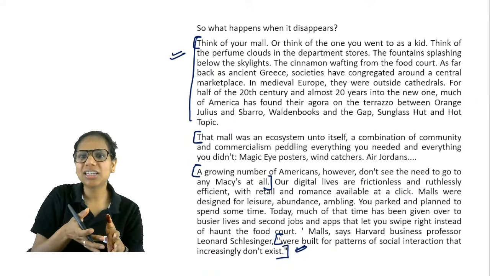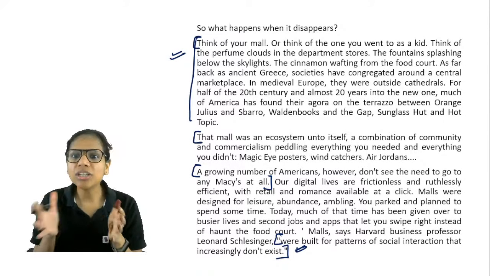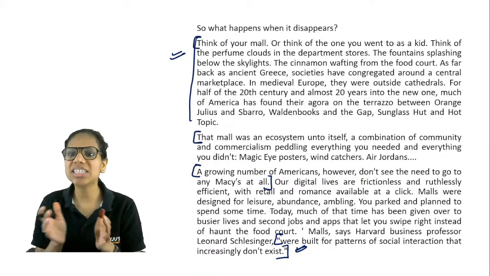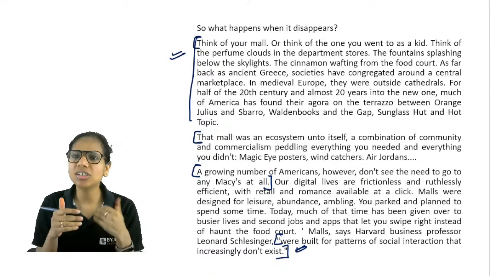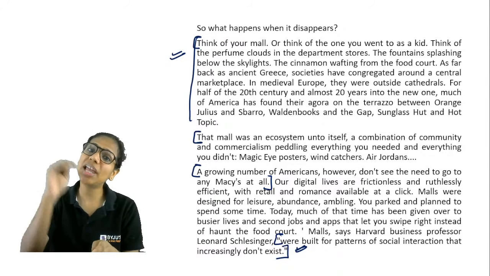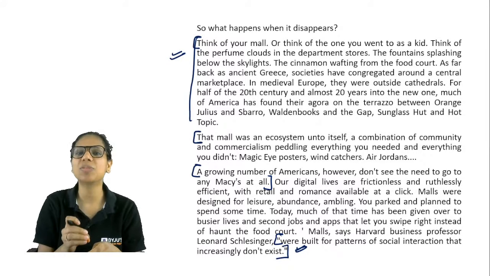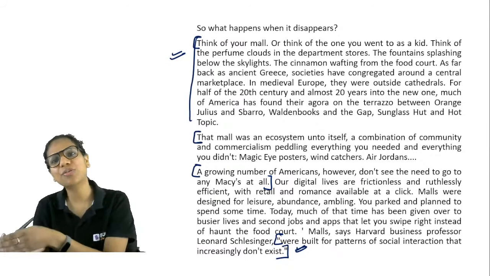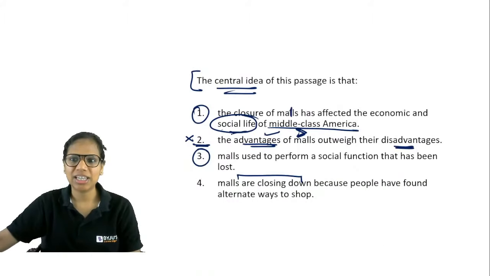Actually, we are saying that while we used to go to malls as kids, a growing number of Americans, however, don't see the need to go to any Macy's at all. So it's not really affecting the social life. Rather, this closing reflects the changed social patterns. It is not the one that is affecting the social life. So one becomes incorrect that way.